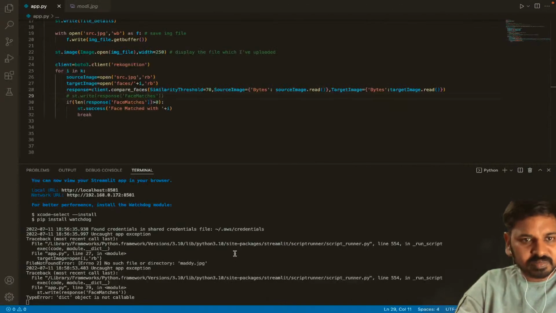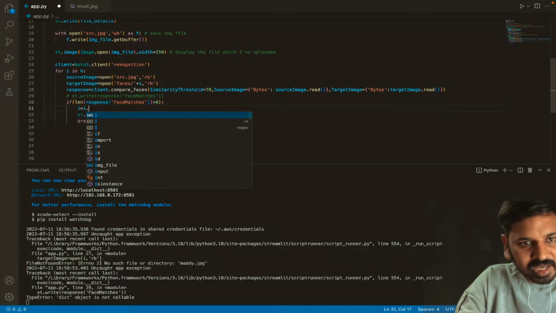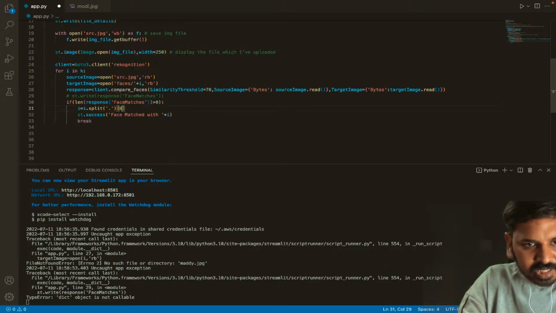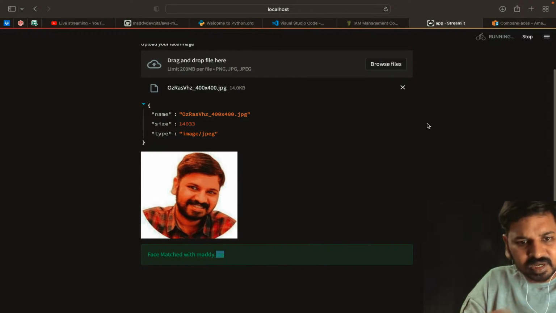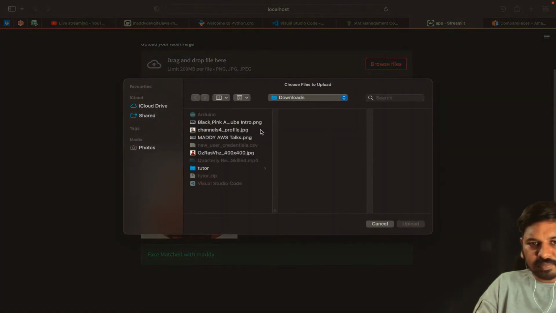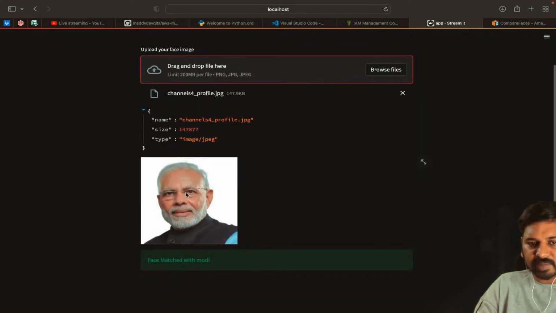To remove that .jpg, we write I equal to I.split of dot, square bracket 0, so that now it will give you only the name of the file, which is face match with Maddy, because I have uploaded my image. Now I'll upload Narendra Modi's face. Now it will say that this particular image was matched with Modi.